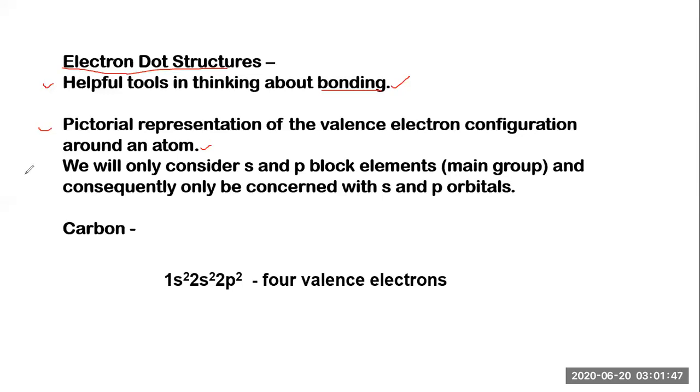We will only consider s orbitals and p orbitals, or simply the s-block and p-block elements. These are the main groups, and consequently we are only concerned with the s and p orbitals. Why is this so? Because the electron structures of these elements fall under the main groups. This is easy to understand.